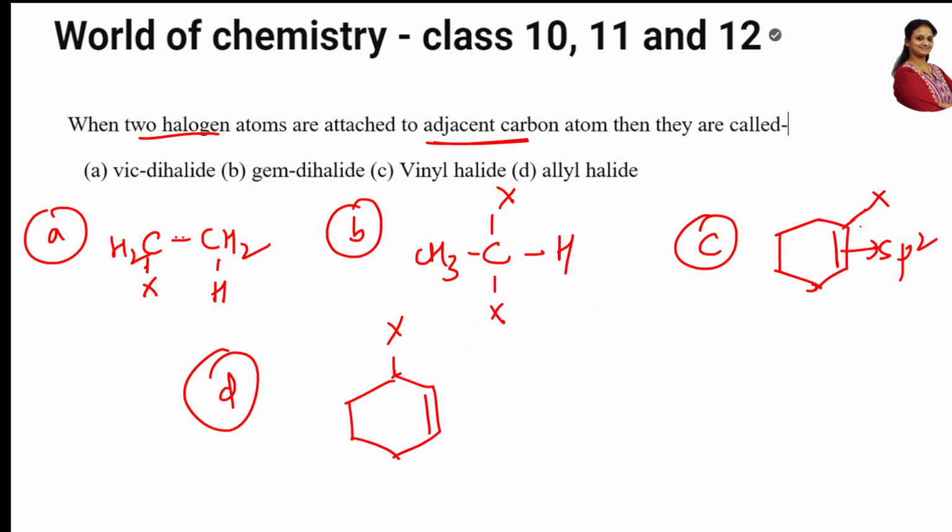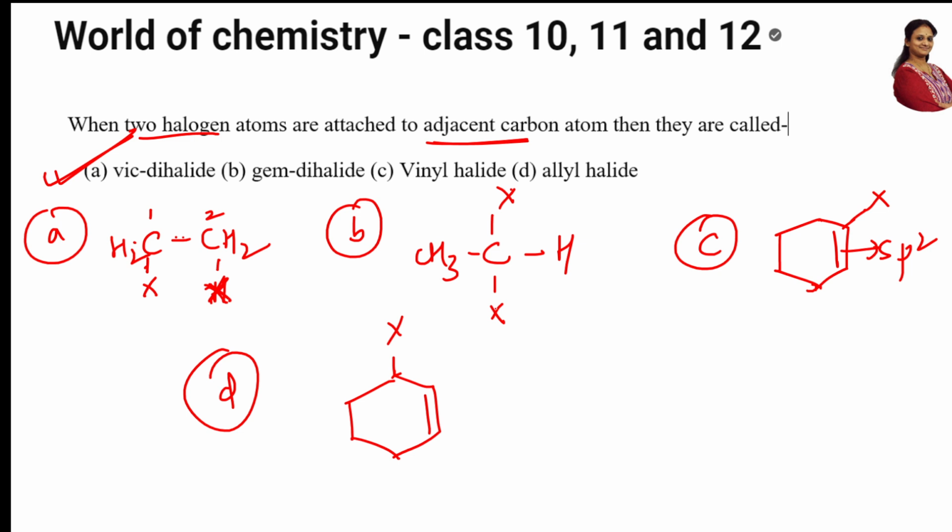Now let us understand. In case 1, the given halogen atoms are attached to adjacent carbon atoms. This is 1 and this is 2. That is what they asked me. Adjacent carbon atoms means they are attached to two different carbon atoms. This is vicinal dihalide. Perfect.